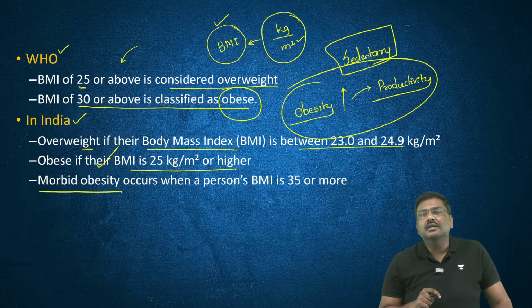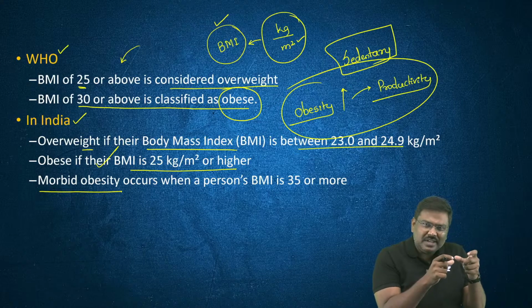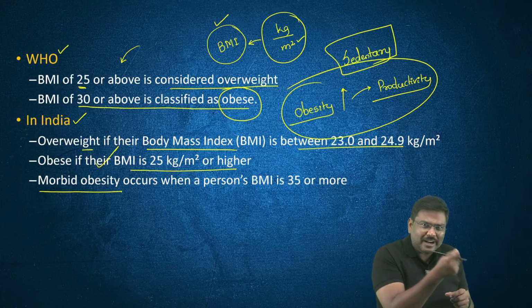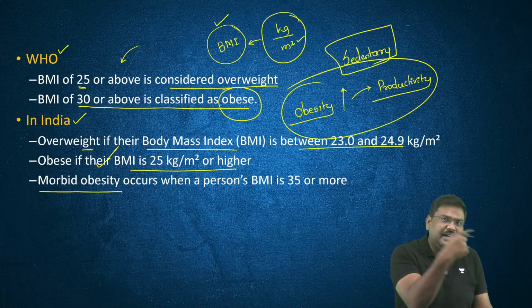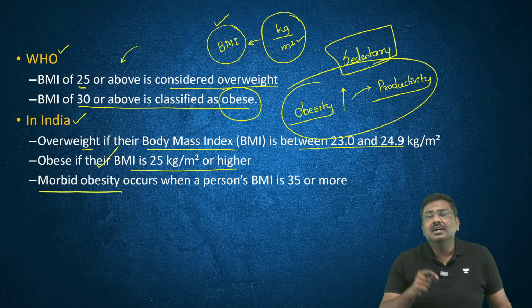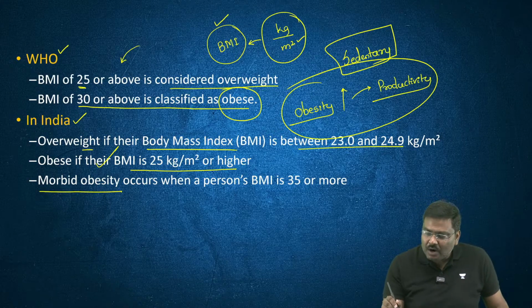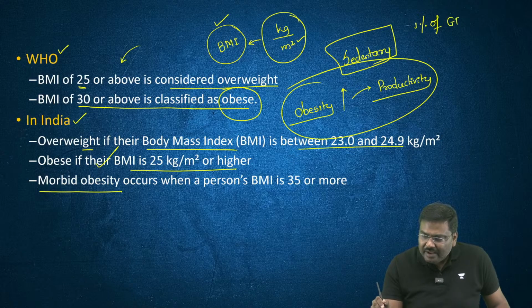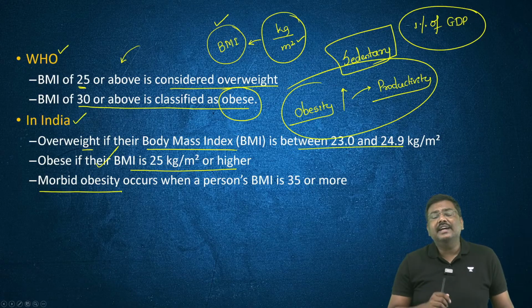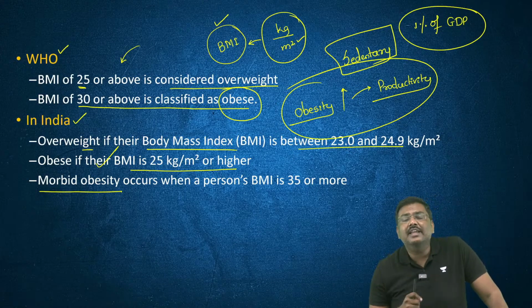And if you're wondering, sir, what is the impact of this in terms of numbers? Do let me know in terms of numbers so that I can write it in the mains examination. The impact is said to be around 1% of GDP. Impact as of now is said to be around 1% of GDP.